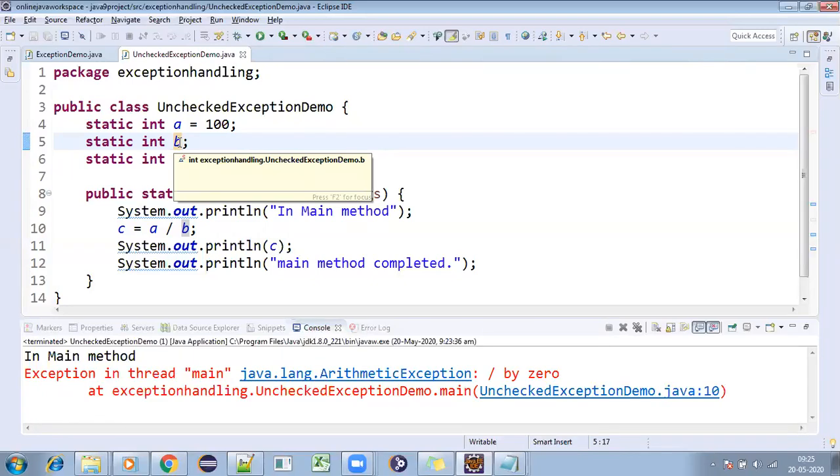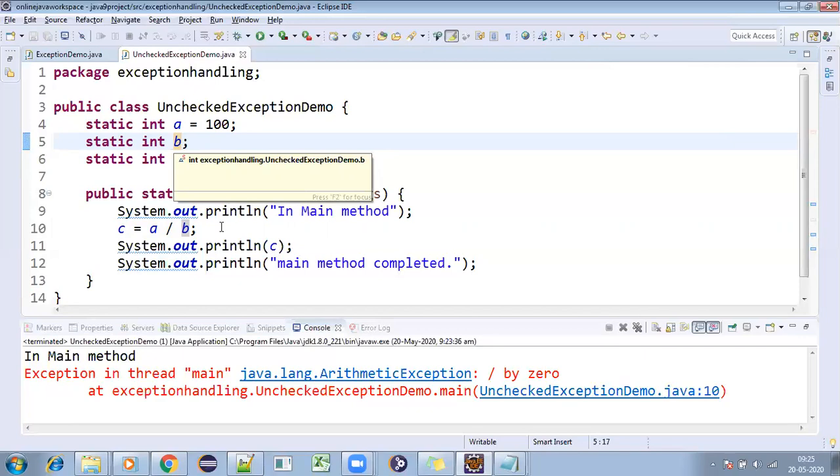Sometimes, not only transferring money, in some scenarios there is a division. In the division, instead of entering the amount, if you want to enter some number like 10, but by mistake you entered 0 and submitted, then what happened? The system should not allow you to enter 0, or else if you entered, your program should handle that particular code, and it should show some pop-up like message.